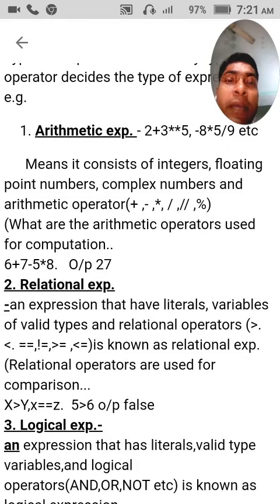I would like to remind you about the arithmetic operators. Arithmetic operators are those operators which are used for computation, and there are 6 arithmetic operators in Python: addition operator, subtraction operator, multiplication operator, division operator, modulo division operator and floor division operator. The symbol of each arithmetic operator is given here.